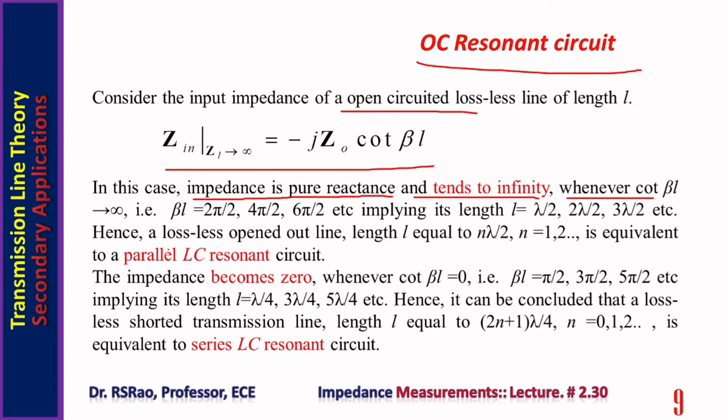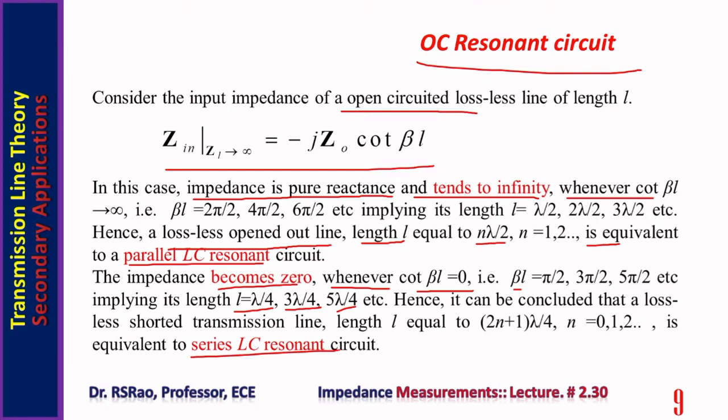Hence, a lossless opened out line, length L equal to n lambda by 2, where n equal to 1, 2, etc., is equivalent to parallel LC resonant circuit. The impedance becomes 0 whenever cot beta L is 0, that is beta L is pi by 2, 3 pi by 2, 5 pi by 2, etc., implying length L equal to lambda by 4, 3 lambda by 4, 5 lambda by 4, etc. Hence, conclusion is a lossless shorted transmission line of length L equal to 2n plus 1 lambda by 4, where n equal to 0, 1, 2, etc.